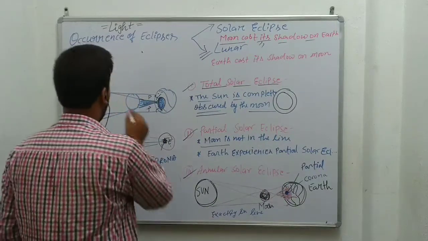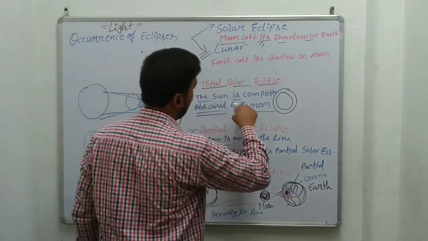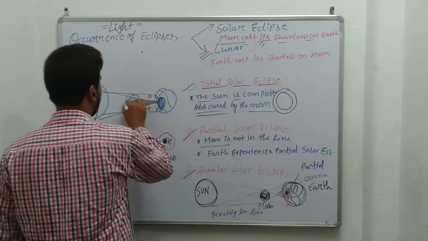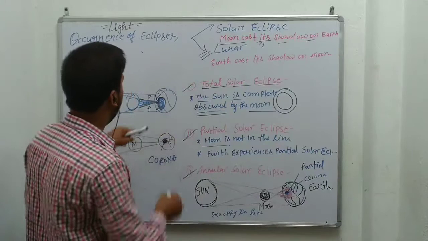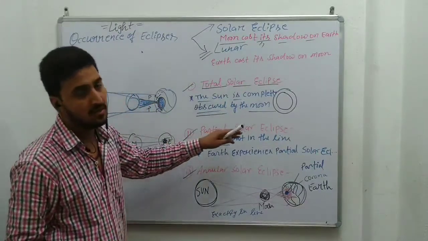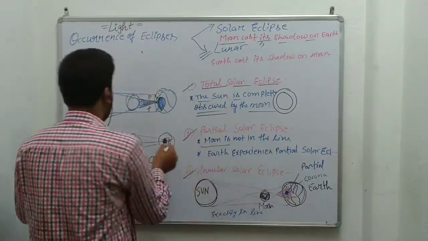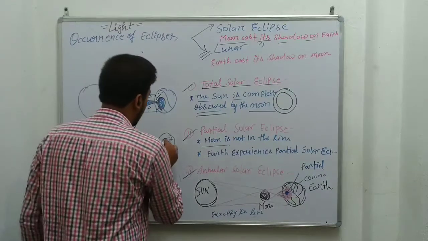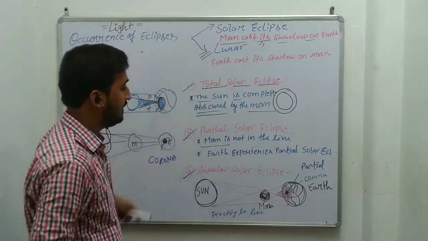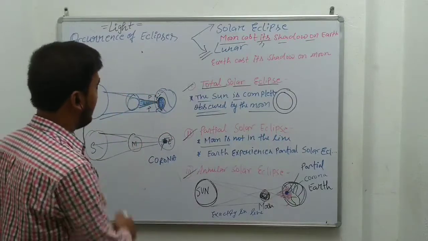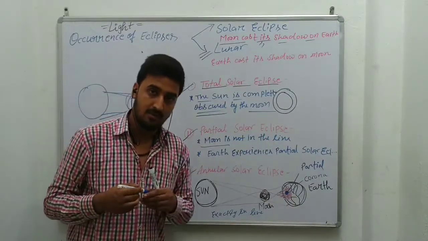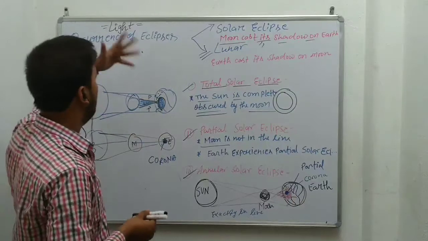If the moon casts its full shadow on the earth, it will be a total solar eclipse. If it casts a partial shadow, it will be a partial solar eclipse. And if all three bodies come in line and create a small ring, named corona, it will be an annular solar eclipse. So this is all about the solar eclipse.